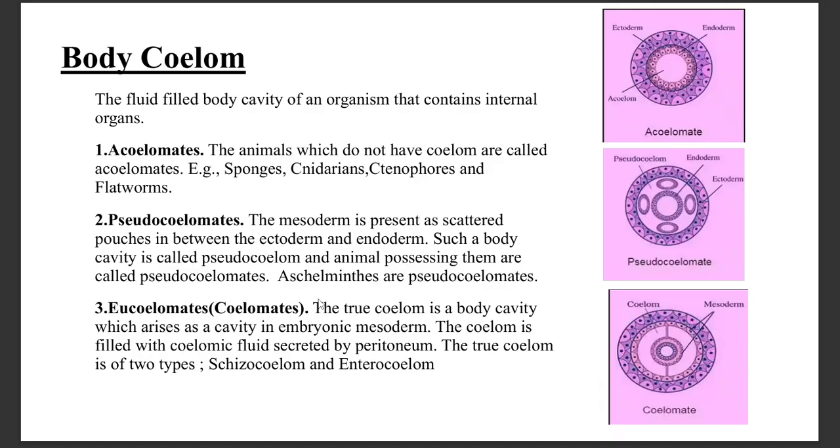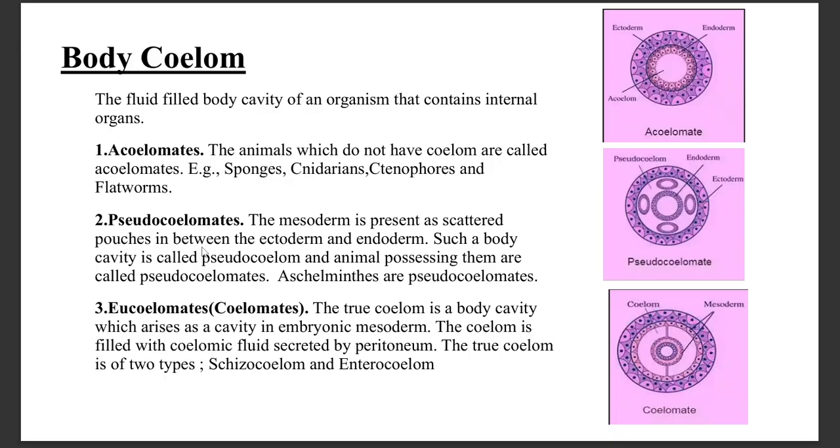Body coelom. Body coelom is the fluid-filled cavity of an organism that contains internal organs. They can be either acoelomates, pseudocoelomates, and eucoelomates. In acoelomates, they do not have any coelom. These are sponges, cnidarians, and ctenophores, and flatworms, platyhelminthes.